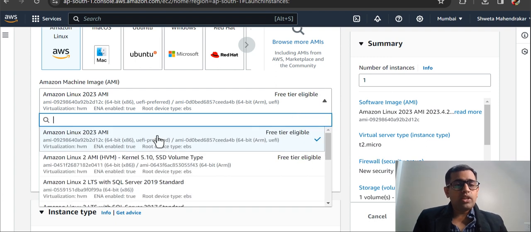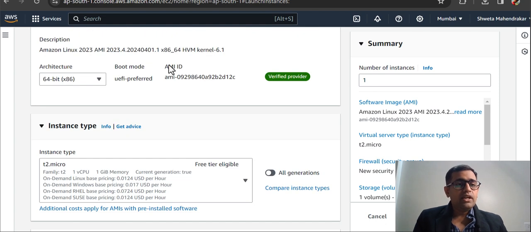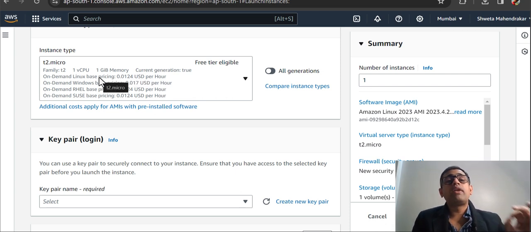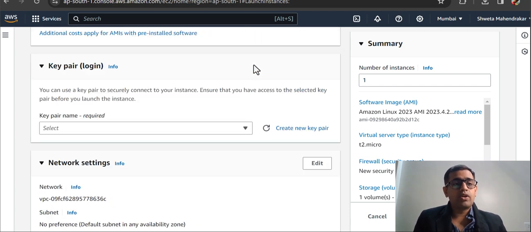Right, so now I'll keep this as default. I don't want to change anything here. This architecture, I'll keep it as 64-bit as of now. The T2 Micro has one vCPU, which means it is a virtual CPU. It is not a physical CPU. It's just a virtual CPU because, like in my previous videos, we have already spoken about what is hypervisor and what is virtualization, and that's the reason why you see that there is one virtual CPU and 1 gigabit of memory provided to us.